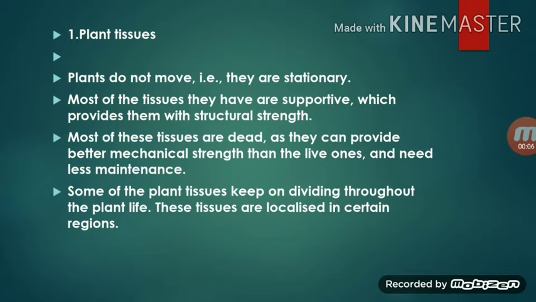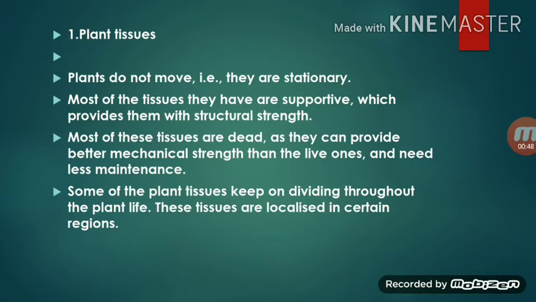Okay? Plants do not move. Are they? No, right? They are stationary. Most of these tissues have a supportive function which provides them with structural strength. Most of these tissues are dead. Alright? They can provide better mechanical strength. Some of them are dead tissue, so they are only for mechanical strength. And then the live ones, they need less maintenance.